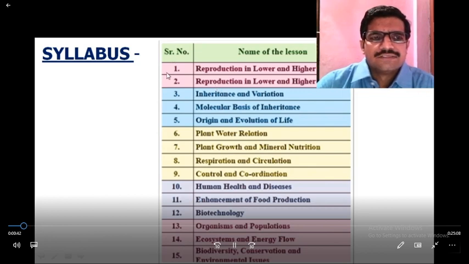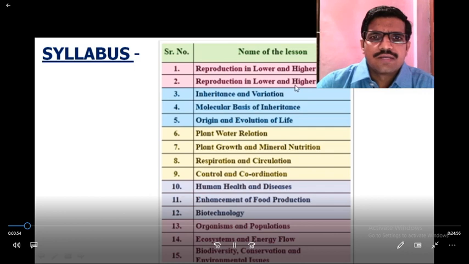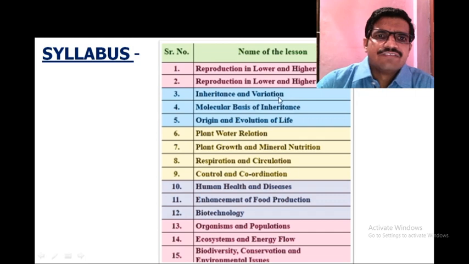Chapters number 1 and 2 make up unit number 1: reproduction in lower and higher plants, and reproduction in lower and higher animals. Chapters number 3 to 5 make up unit number 2. It deals with inheritance and variation, molecular basis of inheritance, and origin and evolution of life.